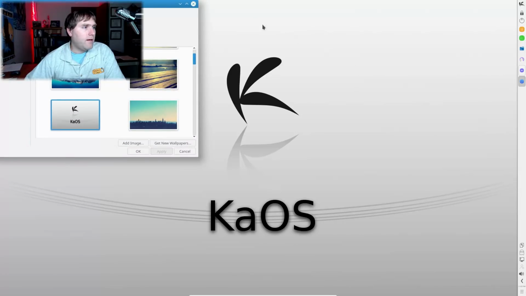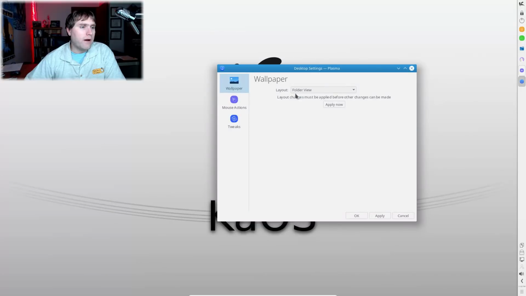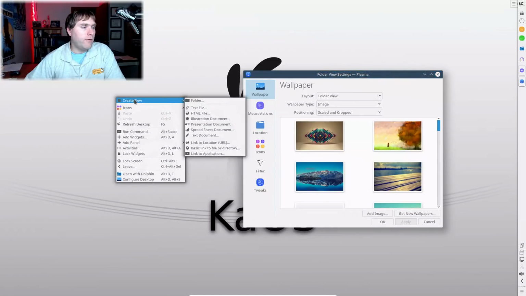Thought it was here in this. Oh, that's right. Okay, so over here, layout. So if you do want to have icons on your folder, you need to change that to your folder view. So now we can go in here and we can create folder. And I really like the fact they have a lot of these other items.